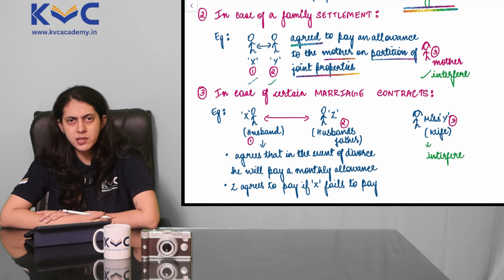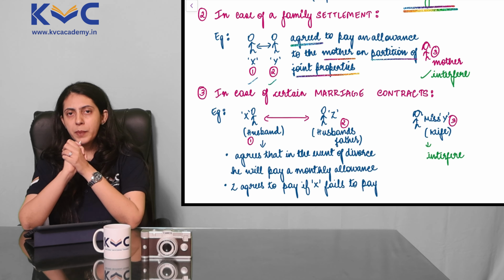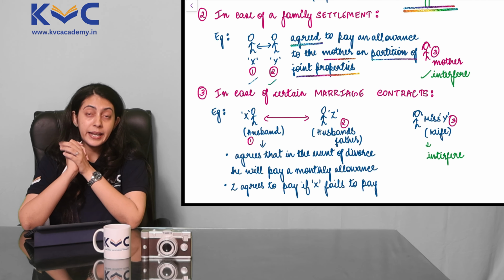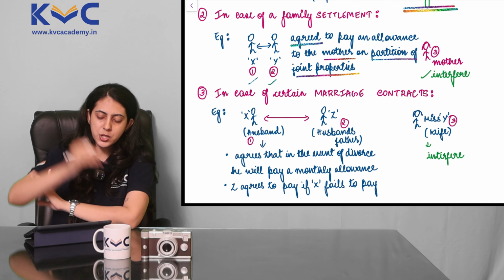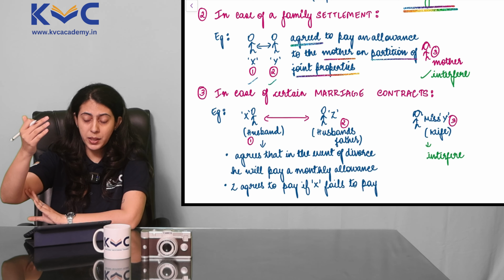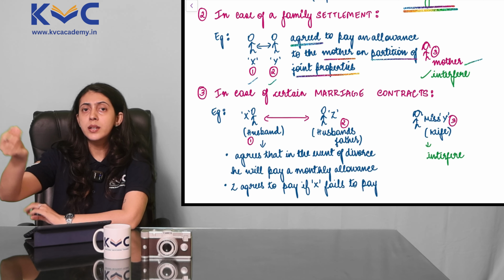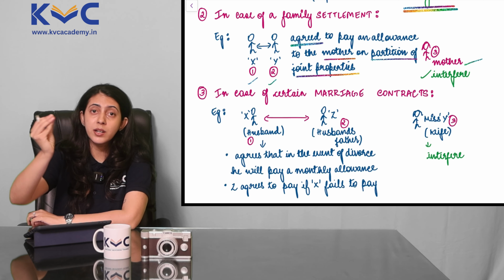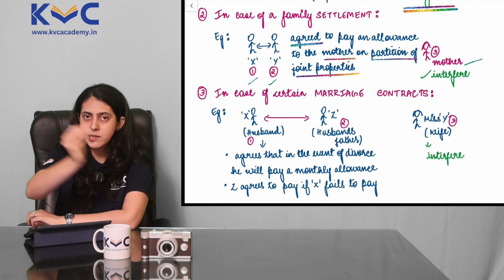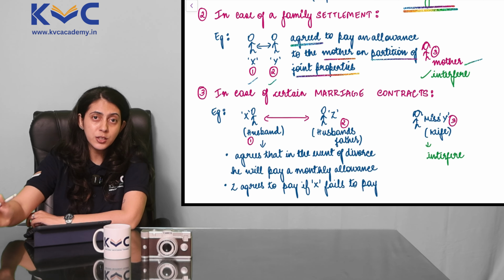So X and Y are 2 brothers who have decided, let us pay a certain amount, an allowance, to the mother on the partition of the joint properties. Now who is the stranger here? Who is the third party here? Who is the beneficiary here? The mother. So at any given point, the mother can also interfere in this contract between X and Y, though technically she is a stranger to the contract.